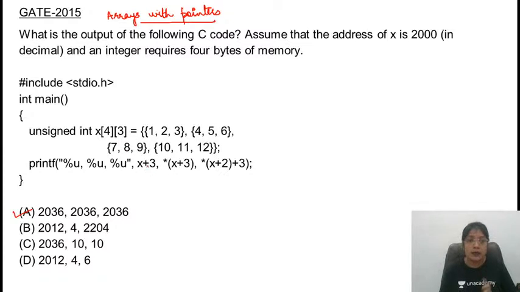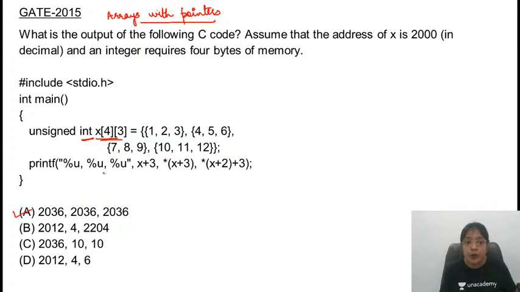As you know that in the given problem, the declaration of two-dimensional array is given. Two-dimensional array is declared and initialized. In order to return the integer element, you need to make two selections. Two selections means two asterisks are required, right? First one for selecting the row, second one for selecting the column.